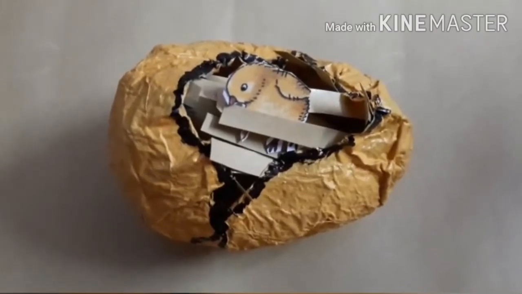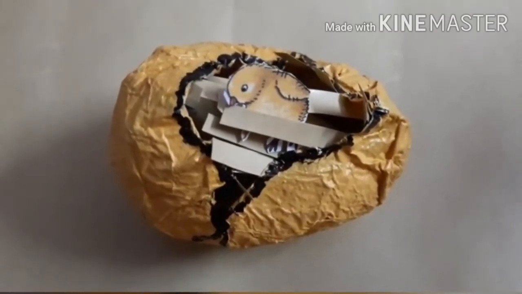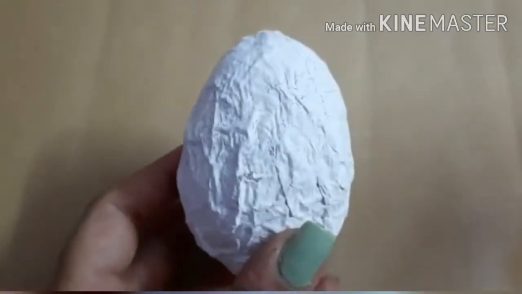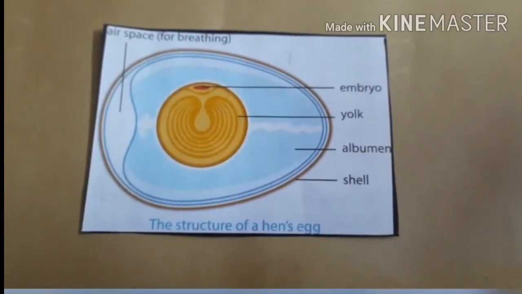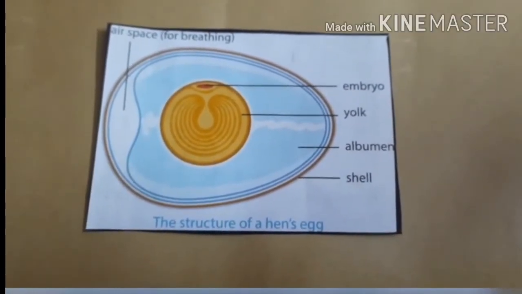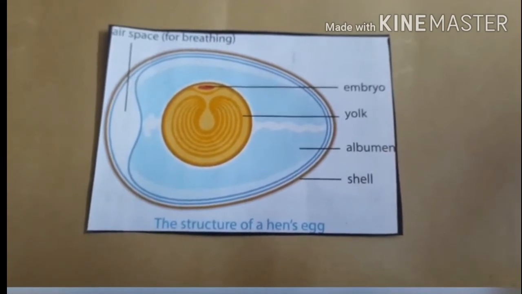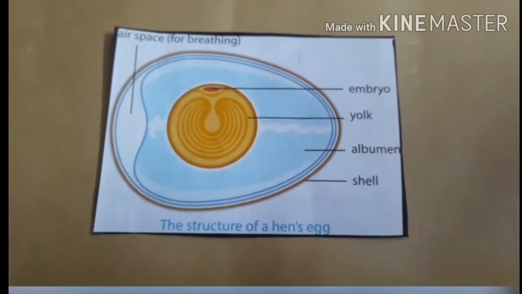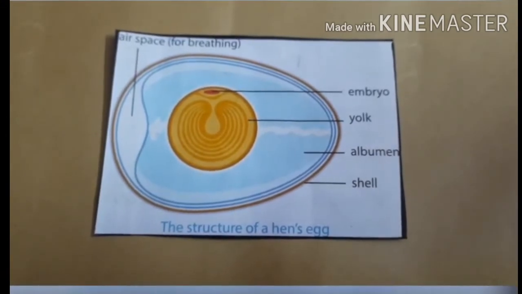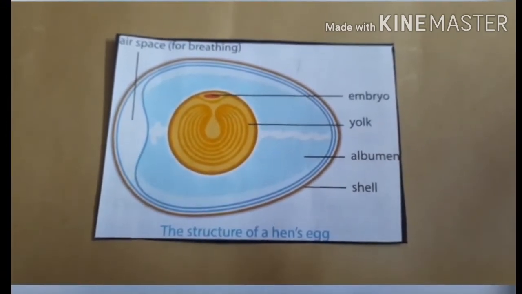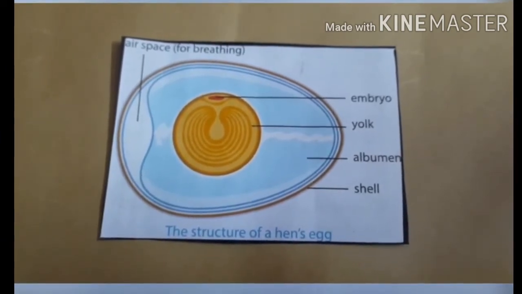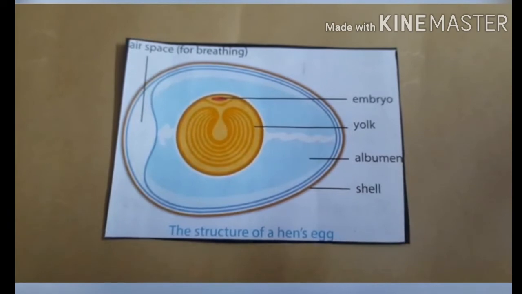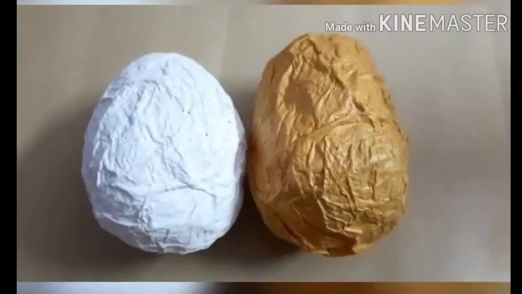Let us see how babies hatch from eggs and become adults. Most birds build nests to lay eggs. The female bird lays the eggs. In the center of the egg is a yellow portion called the yolk. At its top is the developing baby called the embryo. The yolk also contains food for the embryo. Surrounding the yolk is a white portion called the albumin. It protects the embryo and provides water and protein to it.